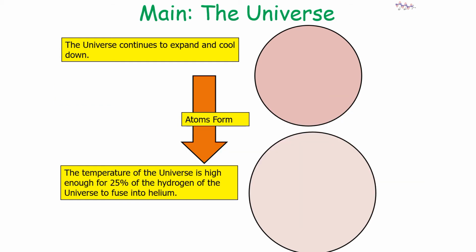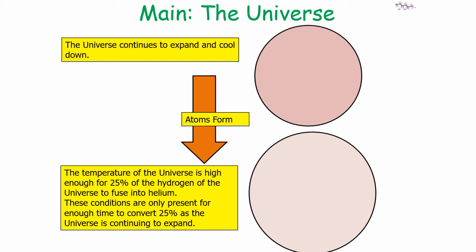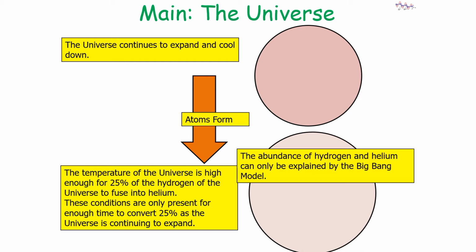So whilst atoms have now formed, the temperature of the universe is still high enough for 25% of the hydrogen in the universe to fuse into helium, but these conditions are only present for a very short amount of time. So this is why the abundance of hydrogen and helium can only be explained by the Big Bang model, because you needed that higher temperature at the start of the universe to allow some hydrogen to fuse into helium.